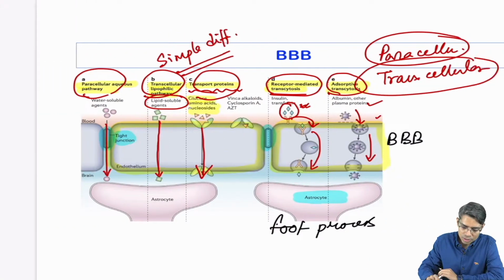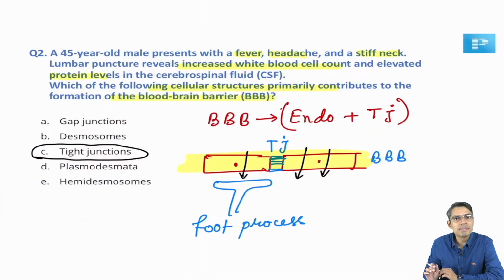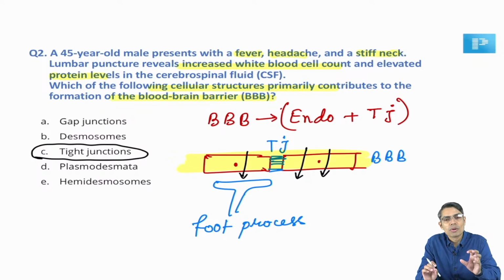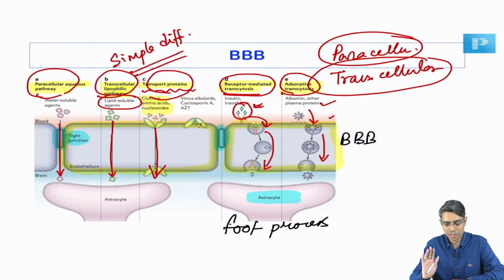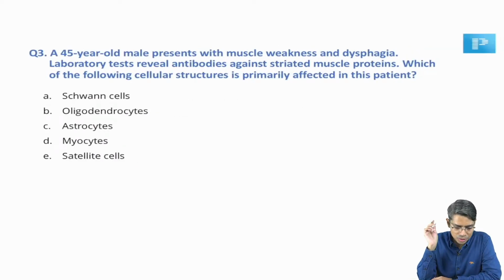So if I go back to this question, the question is very simple. The question has given a clinical presentation of a patient with meningitis, and it is asking what structure forms the blood-brain barrier. So 2 important things: endothelium cells and tight junctions, and astrocytes regulate the permeability of the blood-brain barrier. The most common process by which substances penetrate the blood-brain barrier is simple diffusion. So these are the take home messages for this question, right? Next question we are going. So this is question number 3.